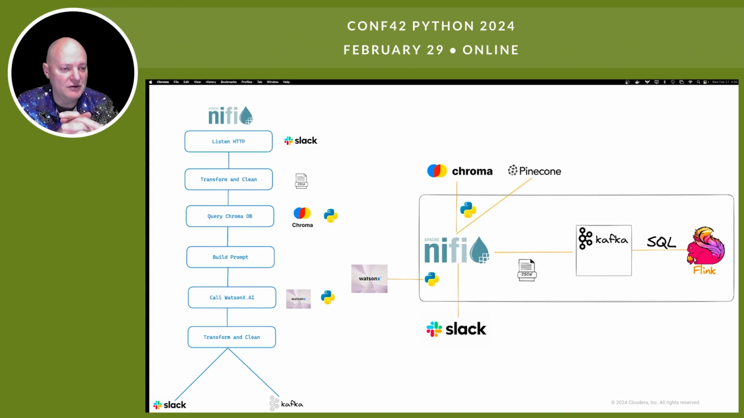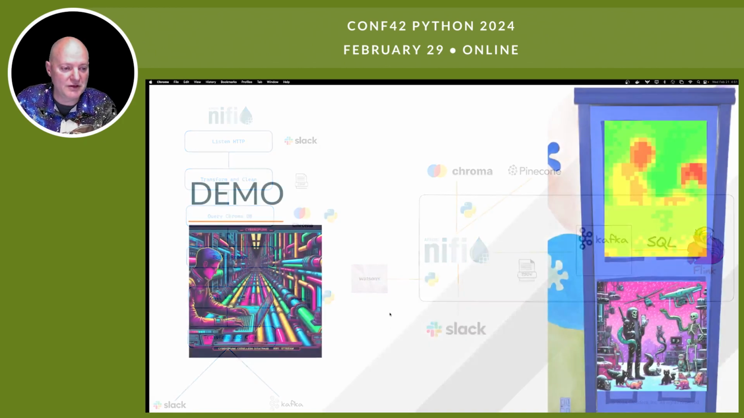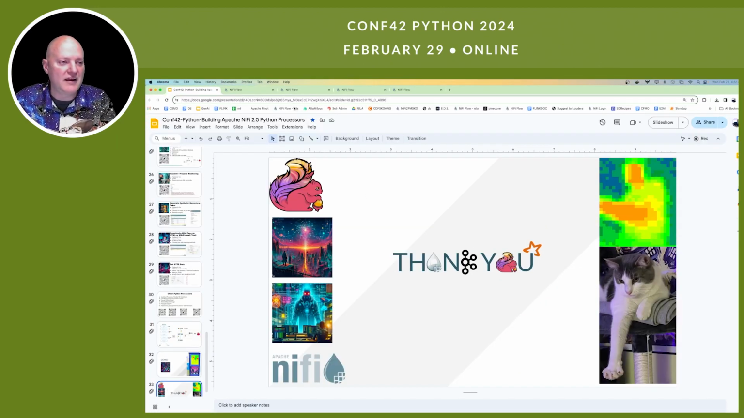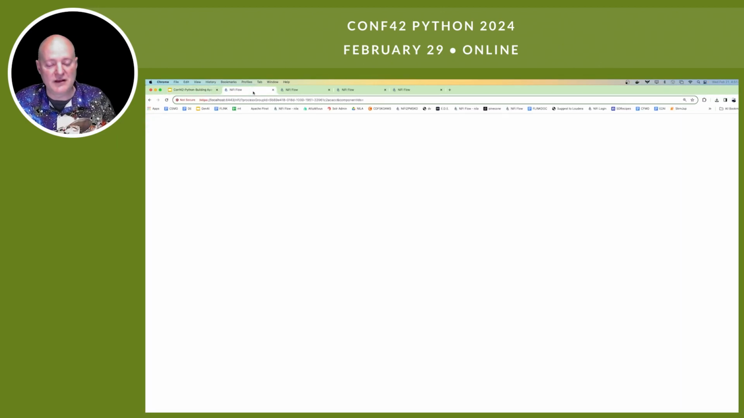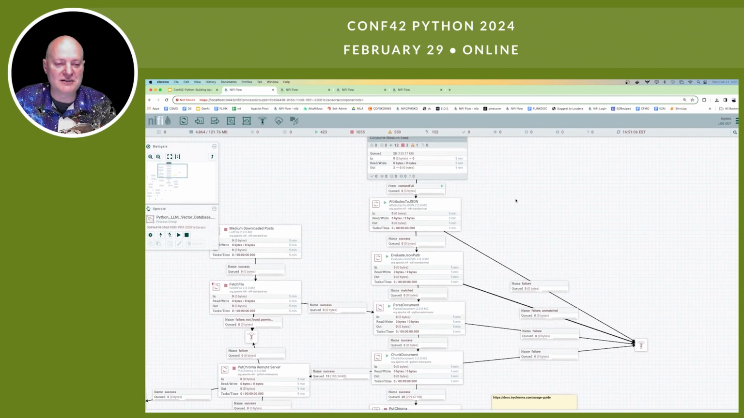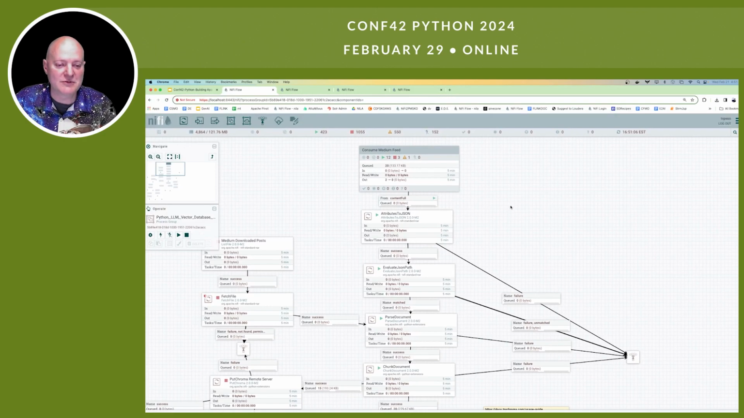Example of a flow. We get Slack messages in, transform and clean them, query a vector store, build my prompt, call my model with Python, transform and clean the results, push them to Slack and Kafka. Pretty easy. We will show you some demos here, and then let you get on with the many more talks that you're seeing today, which is a pretty awesome list.